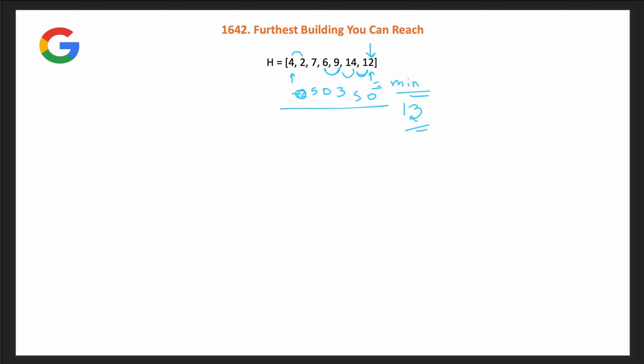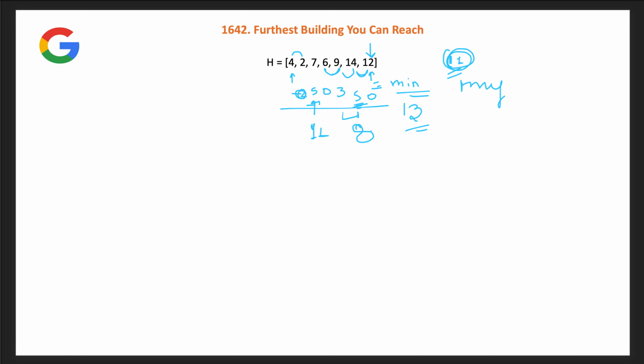Let us say now I want one ladder plus the minimum bricks with one ladder. You have one ladder, you have to use it and find the minimum. What will you do? You will try to put the ladder where we are using the maximum bricks, either this place or this place. Let us say we put it over here and subtract. We do not need 5 bricks here, we just need one ladder. So the total bricks we need is now 8.